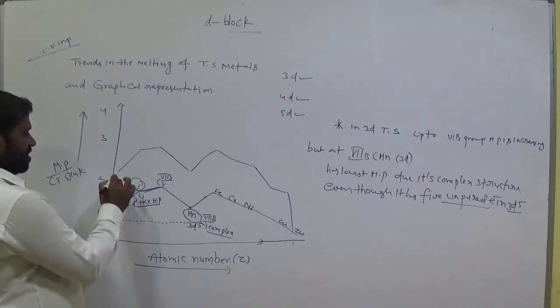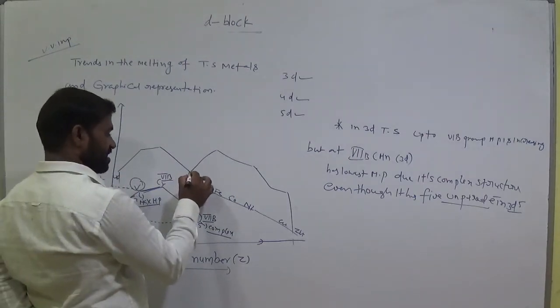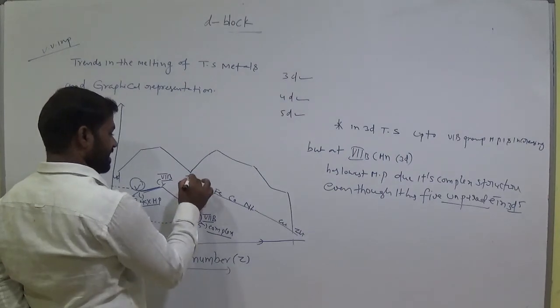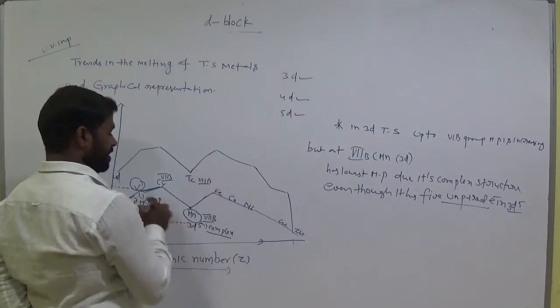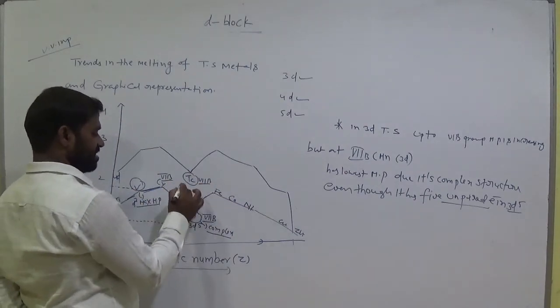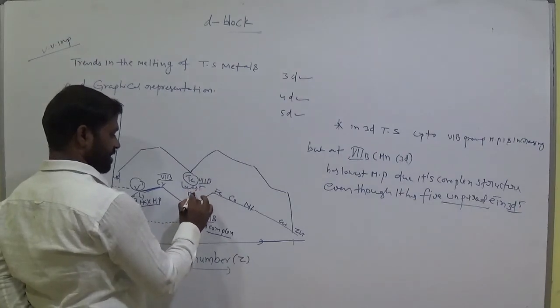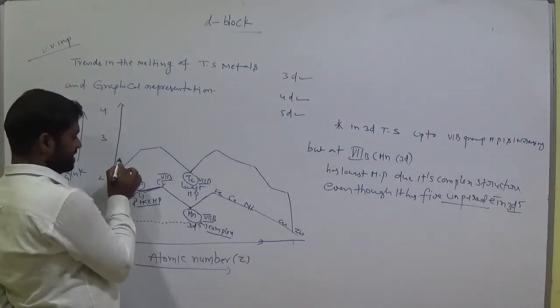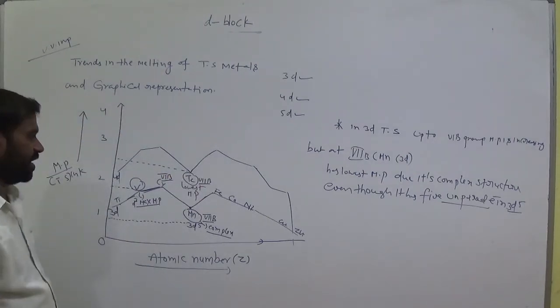This is the 4D transition series. After manganese, here it is technetium, like manganese. It is also 7th B. In the 4D transition series, it has the lowest melting point. There is a sudden decrease in the melting point. Am I right?